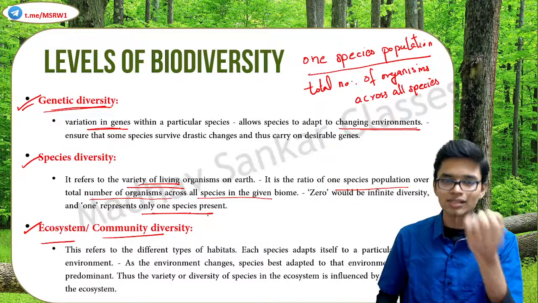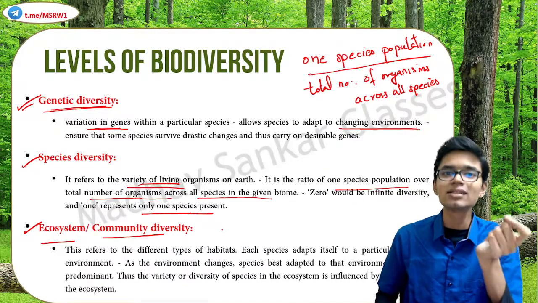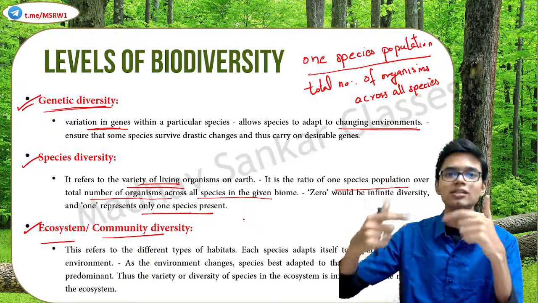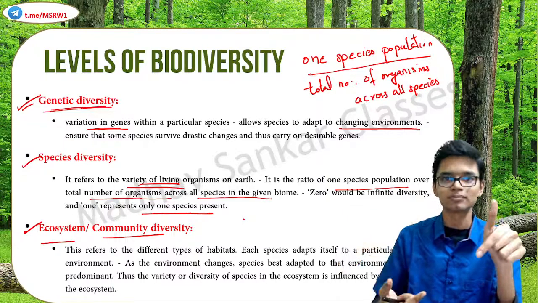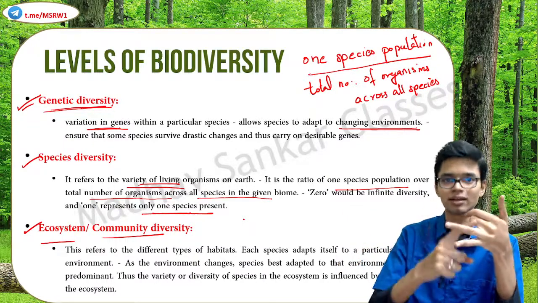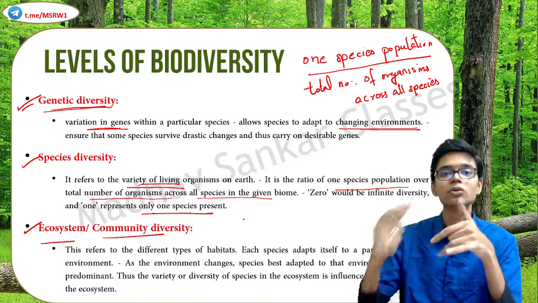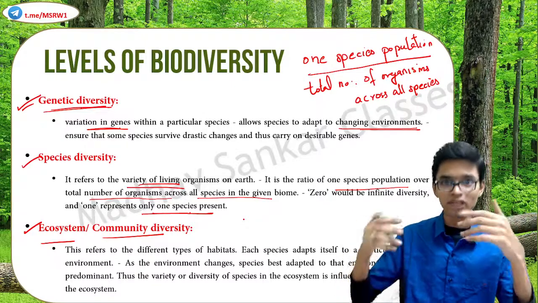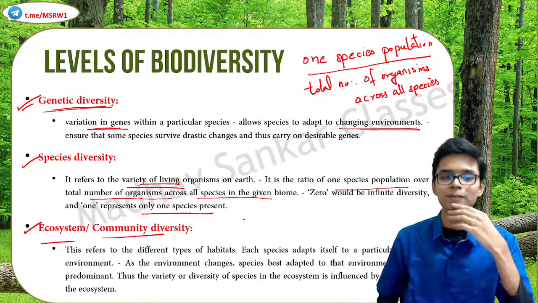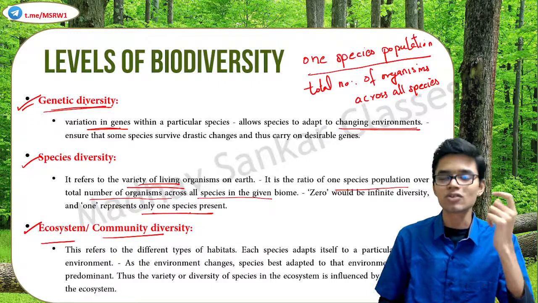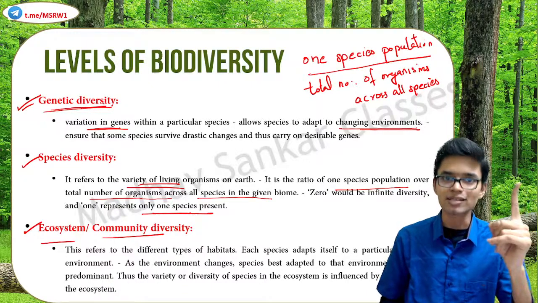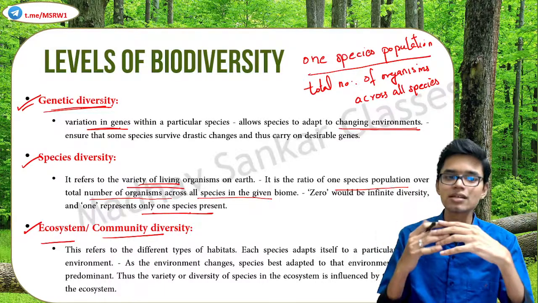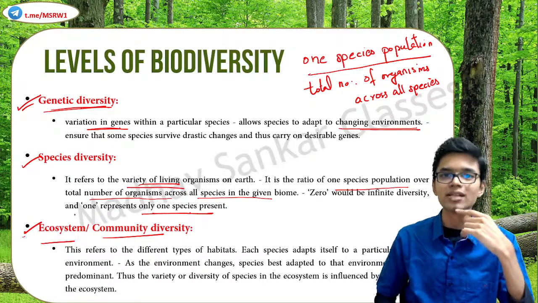This is also very important because changes in ecosystem or habitat can bring in a lot of changes to the organisms that live within it. Climatic factors and other ecological factors can bring in huge changes in the animals and plants that live in that area, which again infuses more and more diversity. So these are the 3 levels of biodiversity: genetic diversity in the genes, species diversity between and within species, and finally ecosystem diversity or community diversity.